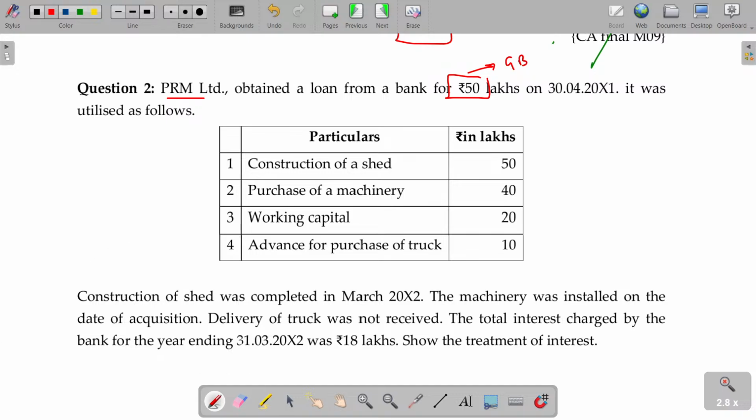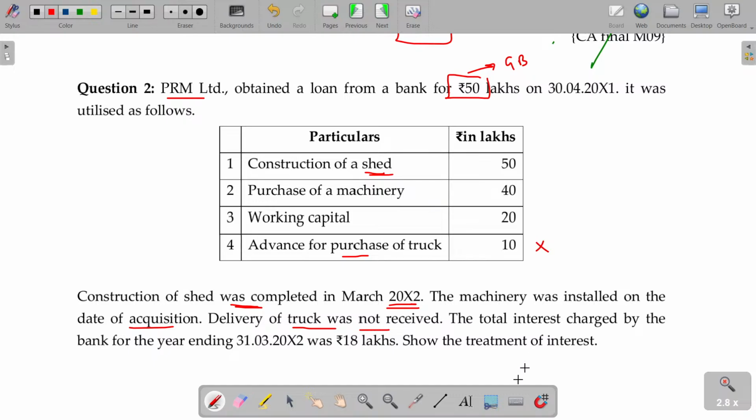Right. Construction of shed was completed in March 2022. The machinery was installed on the date of acquisition. Shed. Okay. Delivery truck was not received. Delivery of truck. Truck purchased. Okay. Purchased means this will not be qualifying asset, because there should be substantial period before it gets ready.